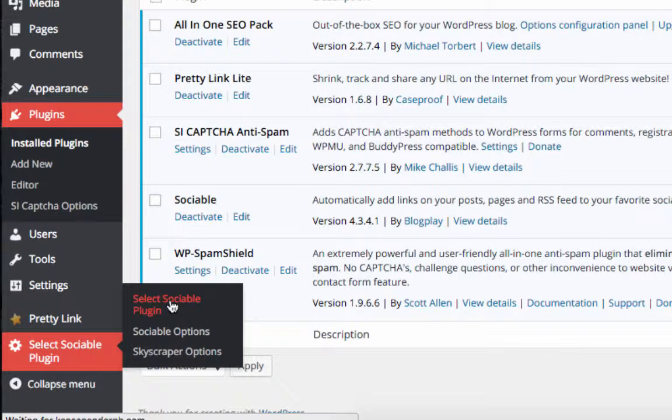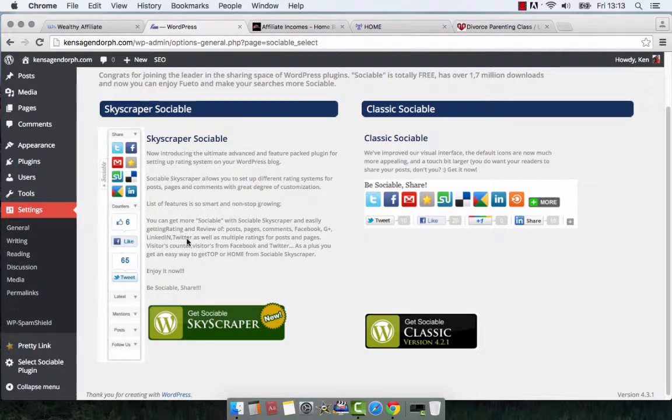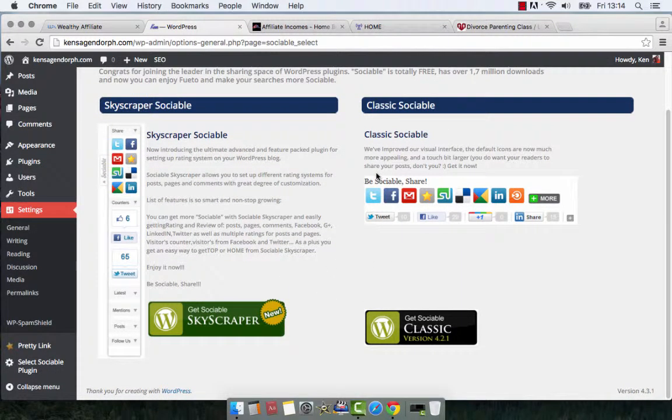You select the Sociable plugin, it brings you to the Sociable page, and then you have your choice of the skyscraper or the classic, whichever you prefer. It automatically defaults to the classic, just so you're aware of that. So if you want the skyscraper, you're actually going to have to push this button right here where it says skyscraper, and I'm going to push that button so we can do that. You push that button and the skyscraper is going to end up on your website.